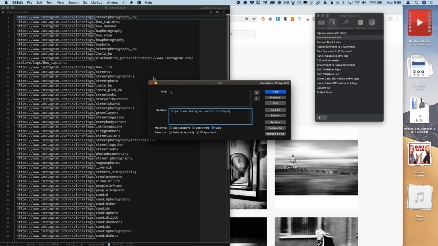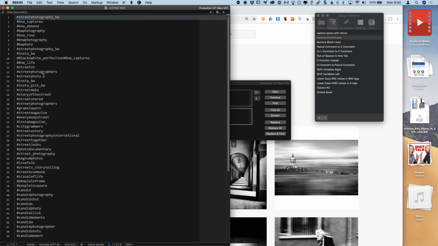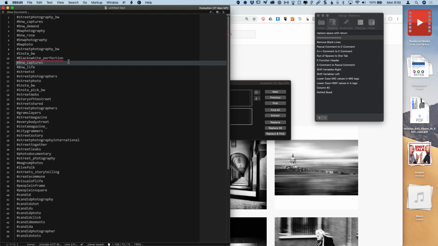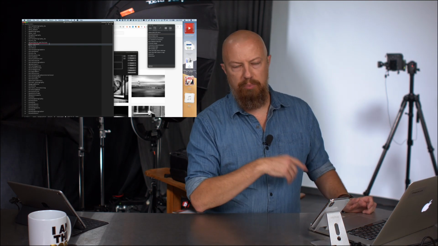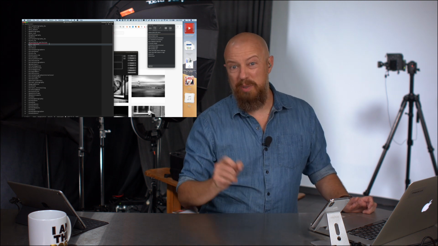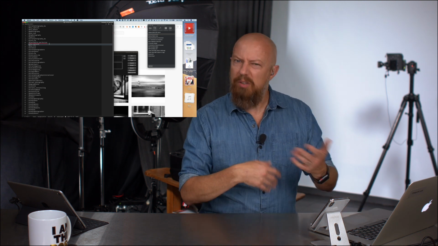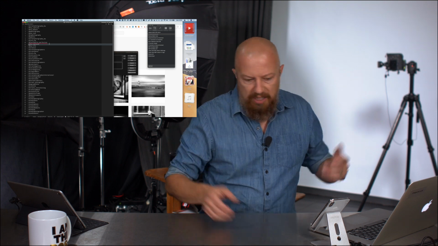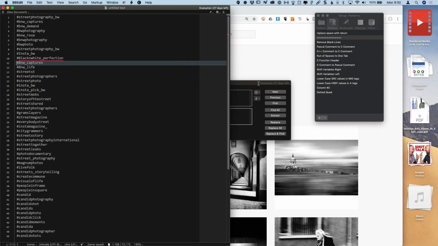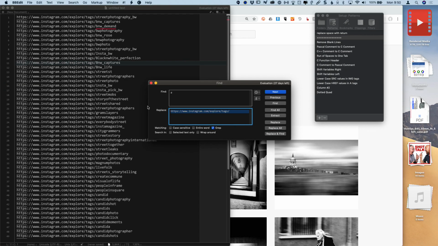So let's go back into here. I'm gonna click on this window, hit undo. Here it was. I guess there was no space between that on the website. And that's something you'll find. If you're going through that website, pulling out data, you're gonna find some places have double spaces, some are missing a space. You're gonna have a little bit of cleanup in here, but it's the name of the game. All right, so I've got that. Let's try this again. Replace all, that looks better.